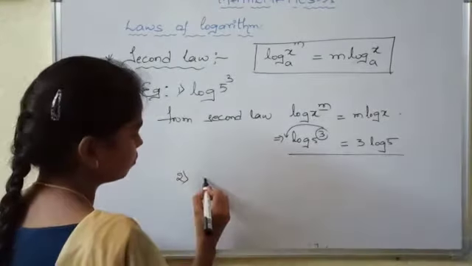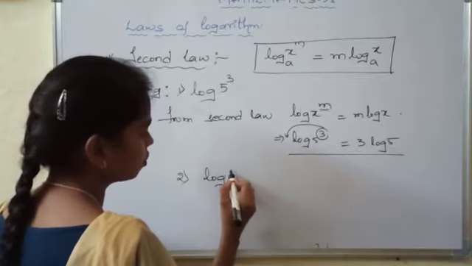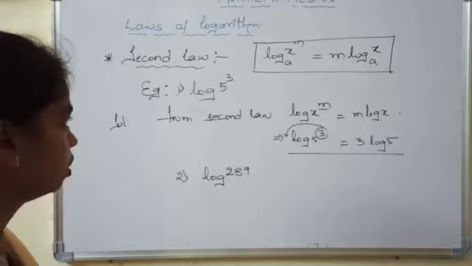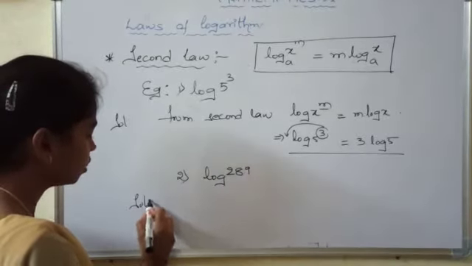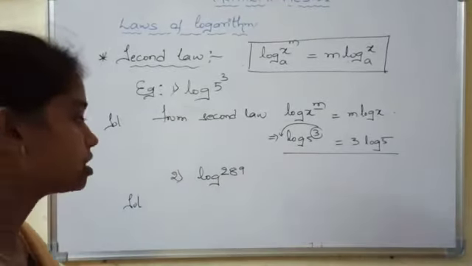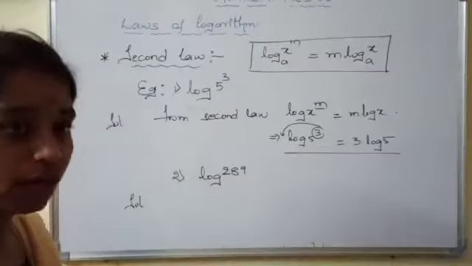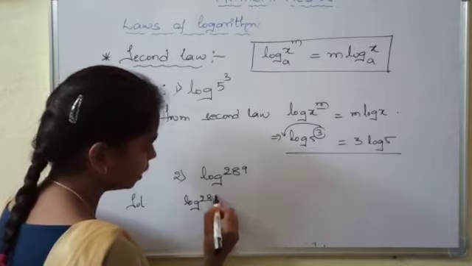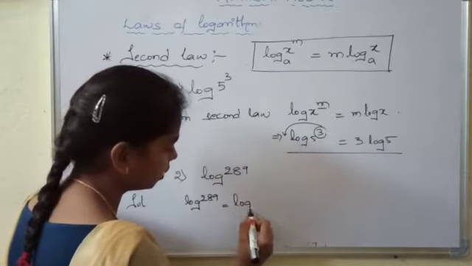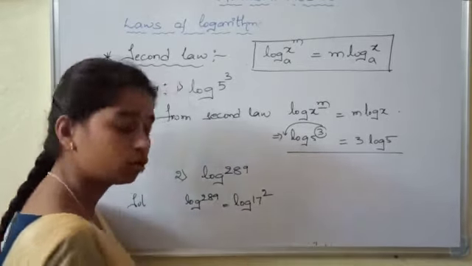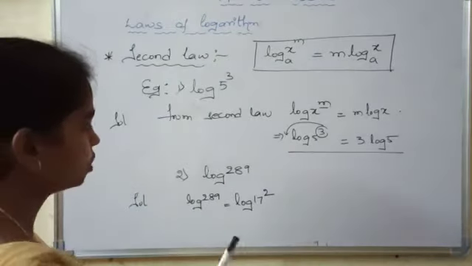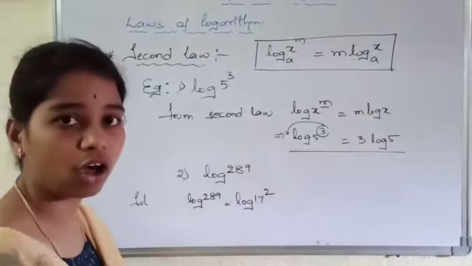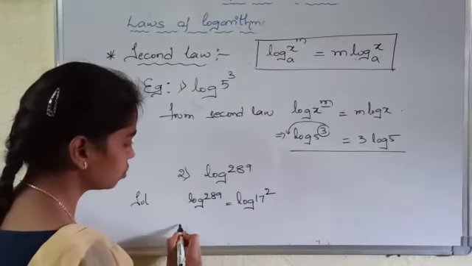So log 289. We know that 289 is the square of 17. So log 289 can be written as log 17 power 2. So it is in the form of log x power of m.